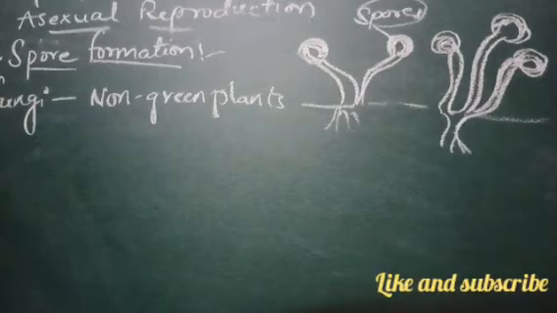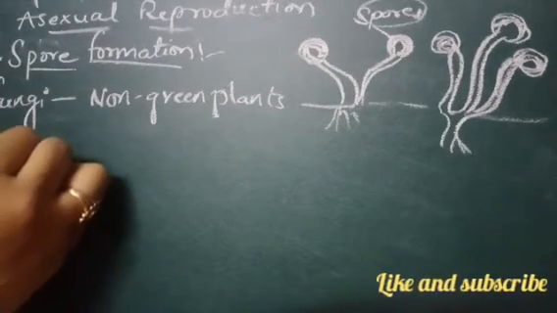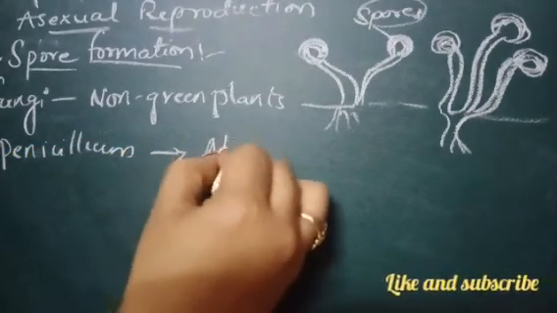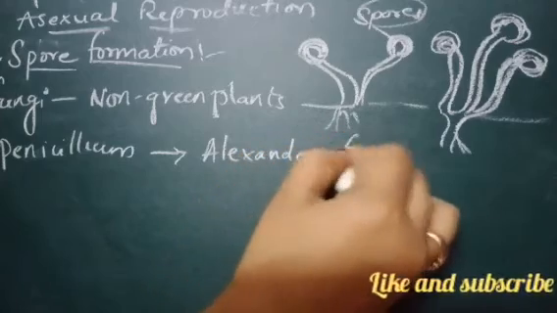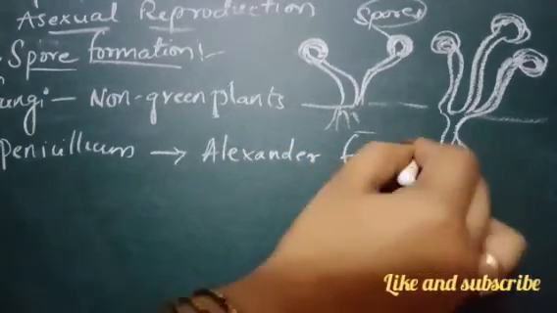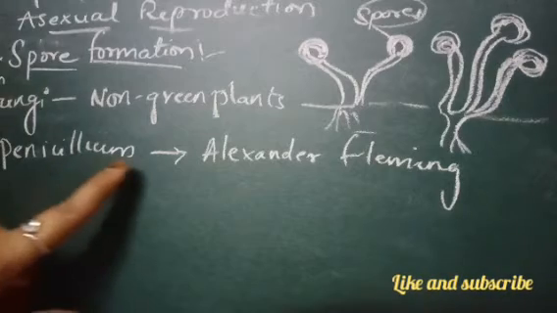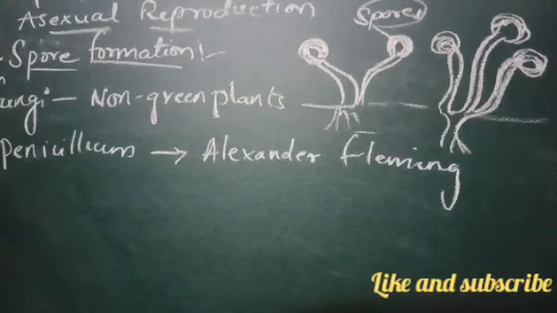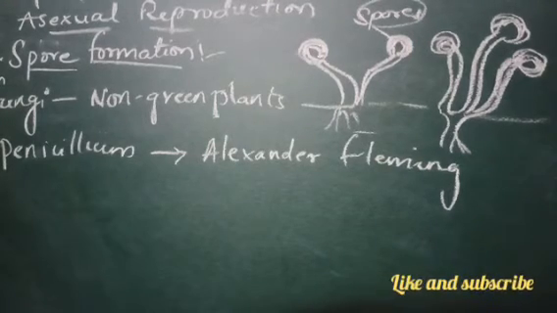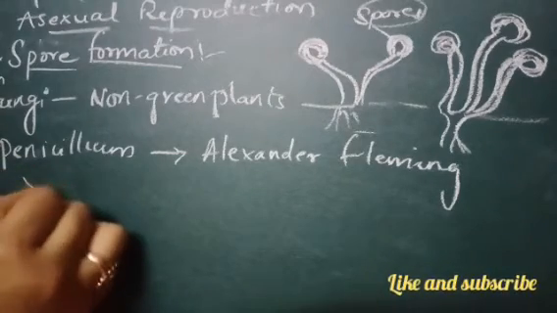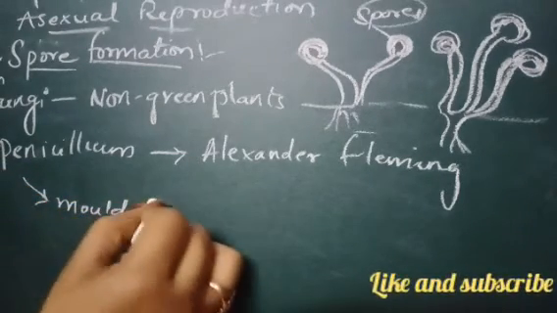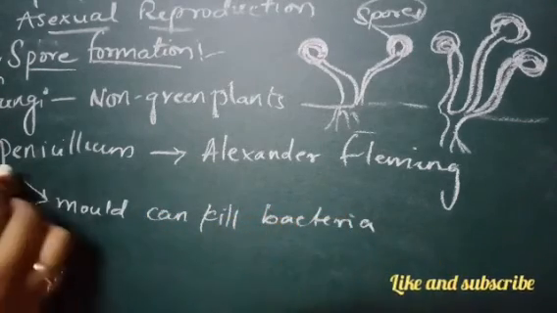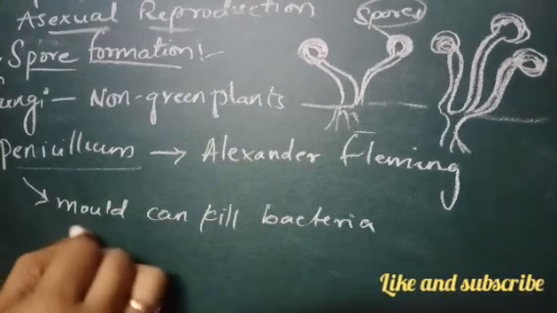Okay, one of the fungi is penicillium. This was discovered by Alexander Fleming. He was the Scottish scientist who discovered that there are certain molds which are very helpful to human beings, and they help in curing some diseases, because they can kill bacteria. So this penicillium mold can kill bacteria, and this is used as a medicine, and it is called penicillin.